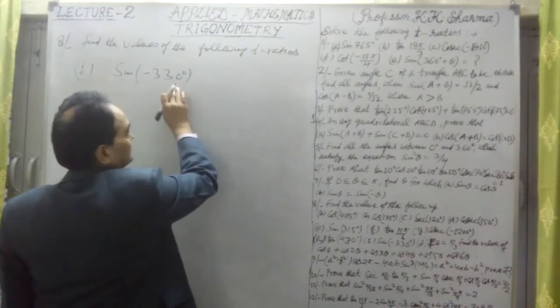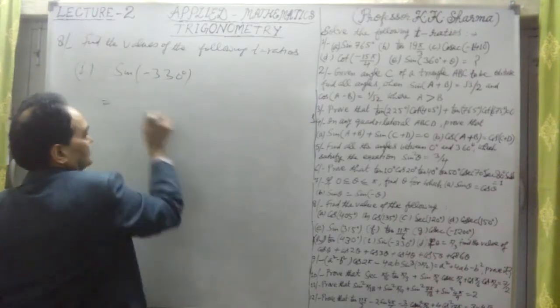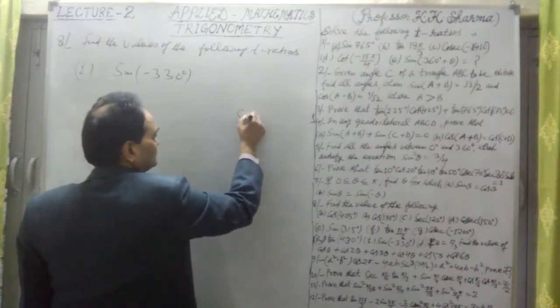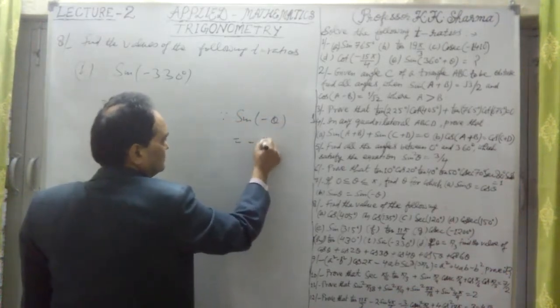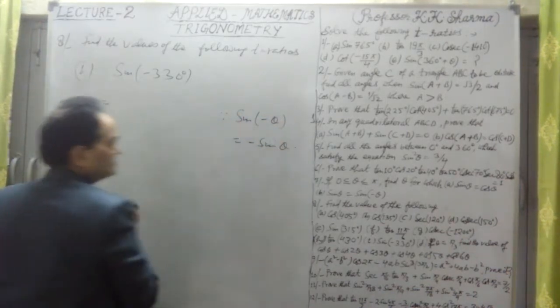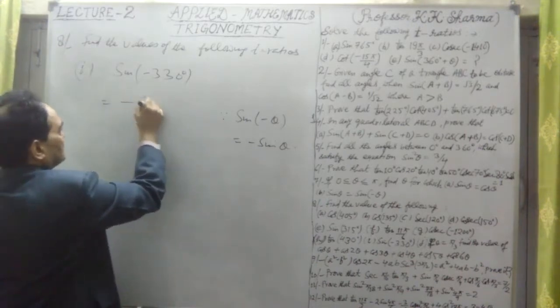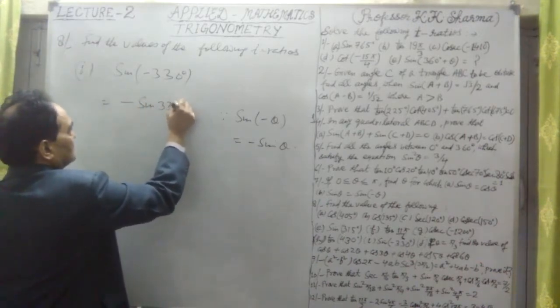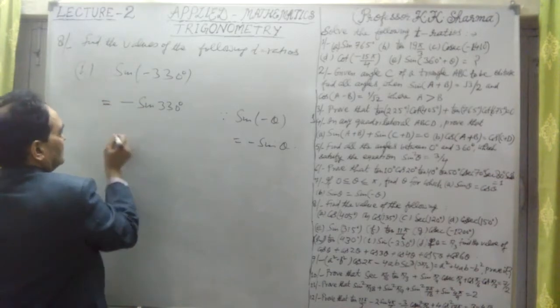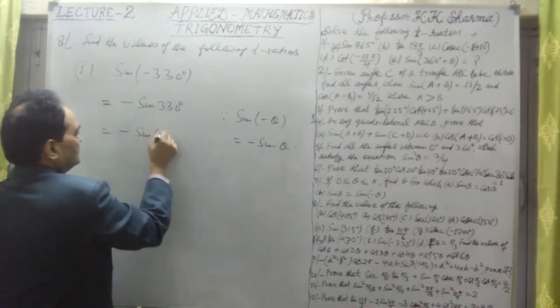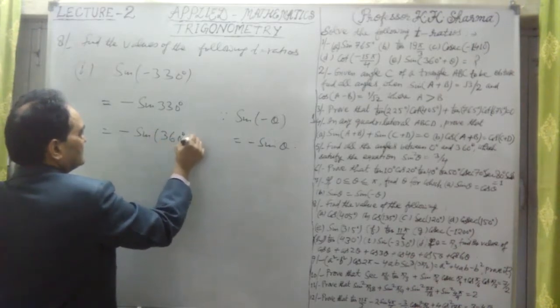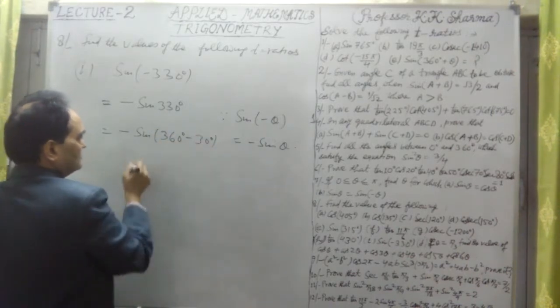Okay, now see sin 30 degree. First of all, we know that sin is an odd function as sin minus theta is equal to minus sin theta. This is nothing but minus sin 330 degree. Now sin 330 degree can be 360 degree minus 30 degree. No problem.